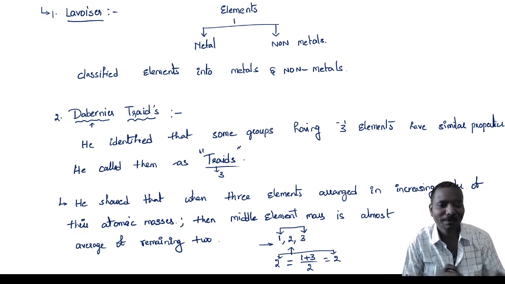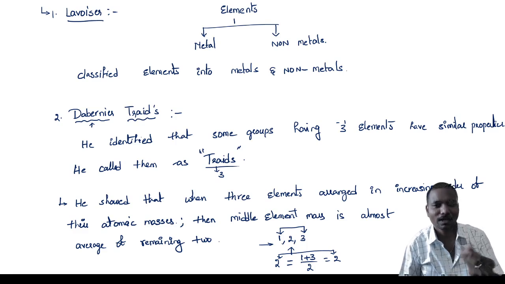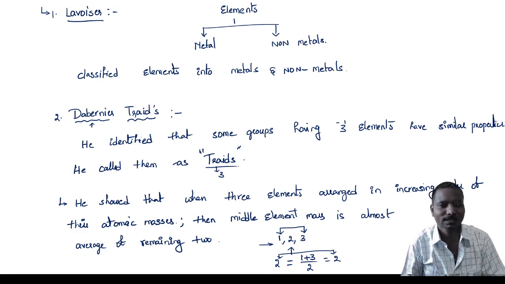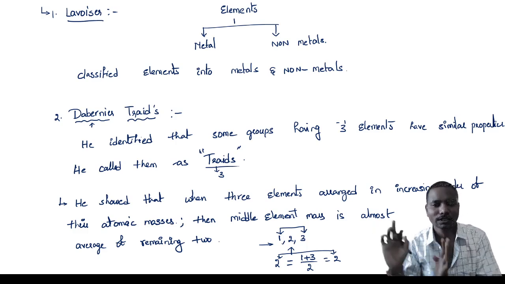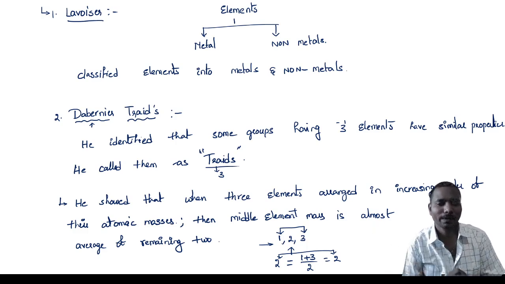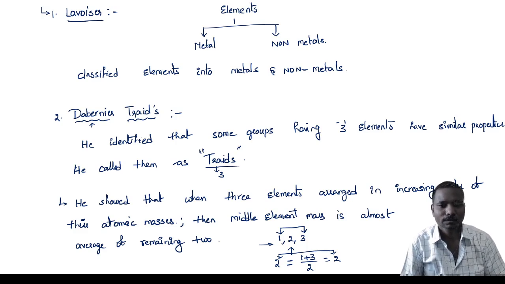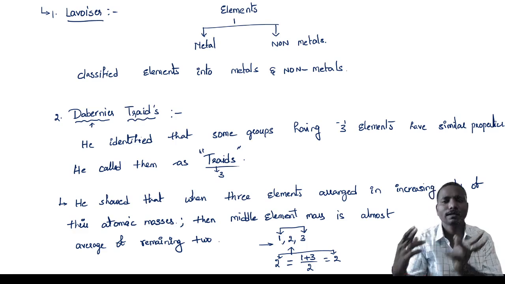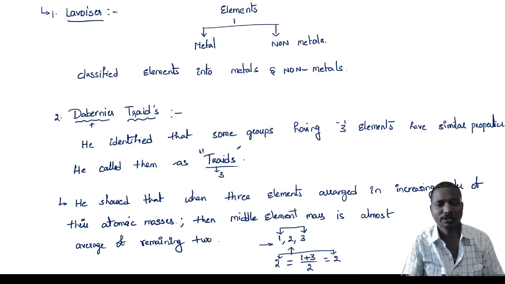Somewhat boring, but we have to understand. Very simple thing. First of all, Lavoisier said that the elements are classified into just two, that is metals and non-metals. But Döbereiner grouped three elements together. Here you will get a question like, which scientist classified the elements into just metals and non-metals? That is nothing but Lavoisier.